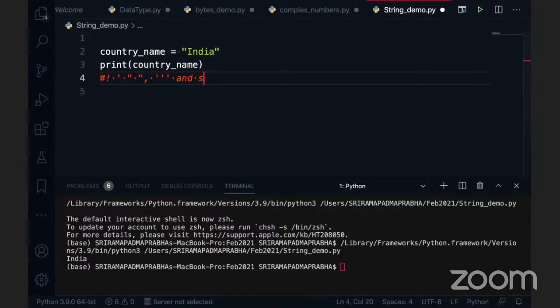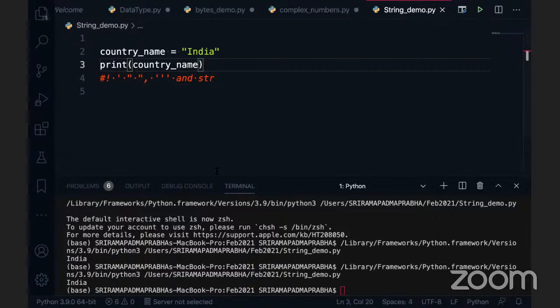Triple quotes. Can anybody guess the other way of creating a string? There is a method called str, right? So the str method is also an inbuilt method. We can use it. So if we want to create a string in Python, there are 4 ways: single quote, double quote, triple quote, and str. Now if I print this country name, you can see India printed. If I give single quote, it also will print it. That is a little representation, but most of the time we use the triple quote.